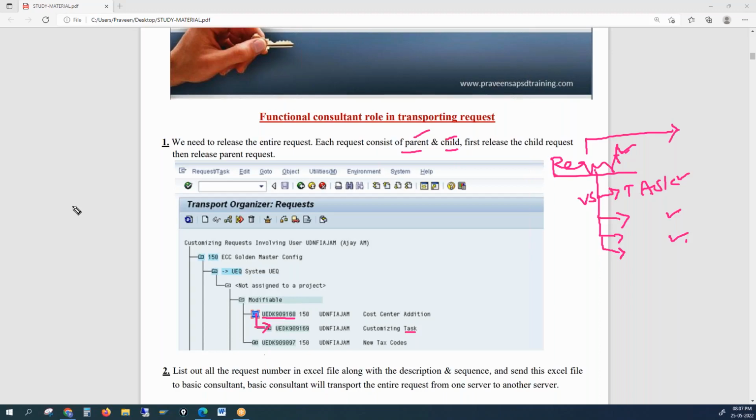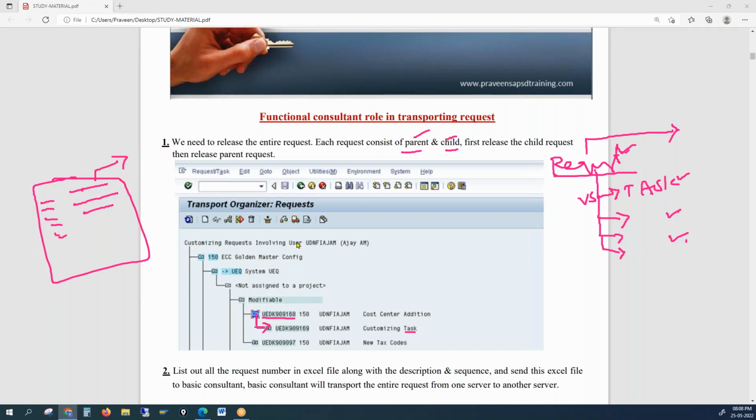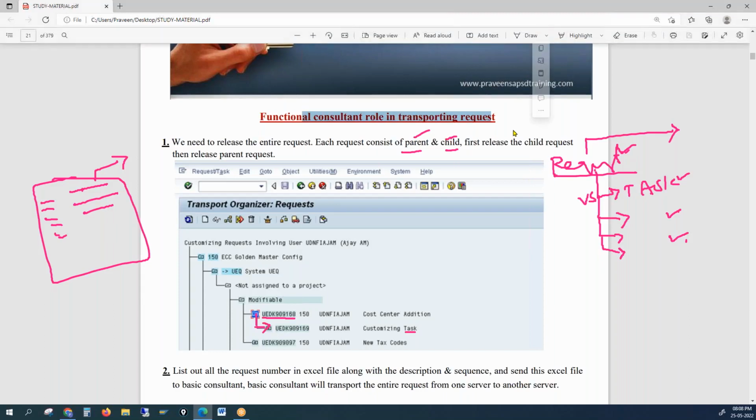So at the end of the day, we take an Excel sheet and put in all the task numbers and meaningful descriptions for the tasks, and we send this document to either the lead, the project manager, or directly to the basis consultant, because only basis consultants, the administrators, can transport this from one server to another. So we send this to the basis consultant so that they can transport it from one server to another. That is our role in transporting requests.